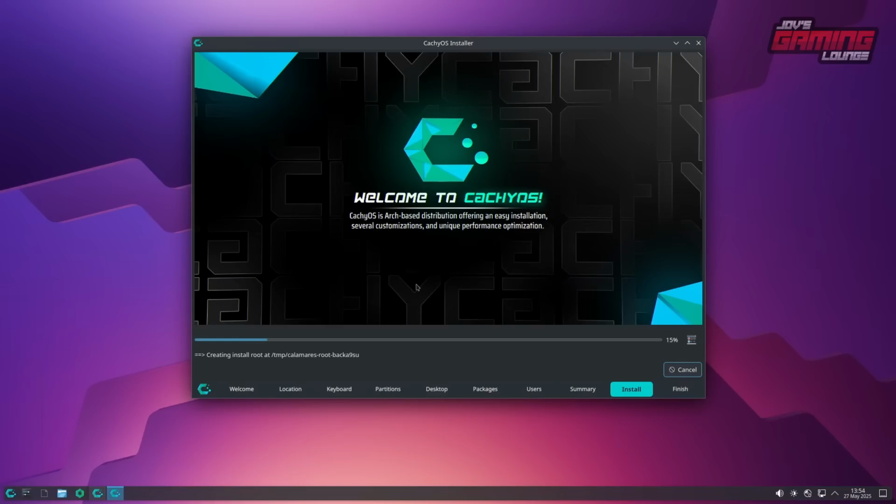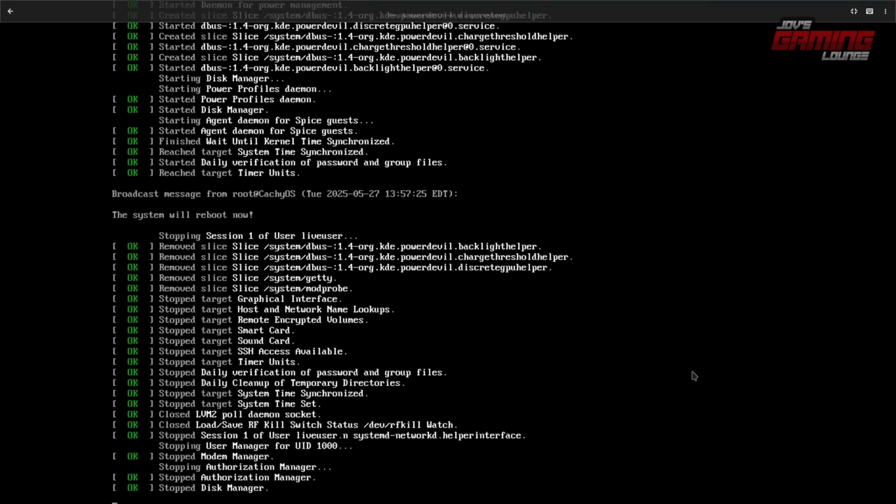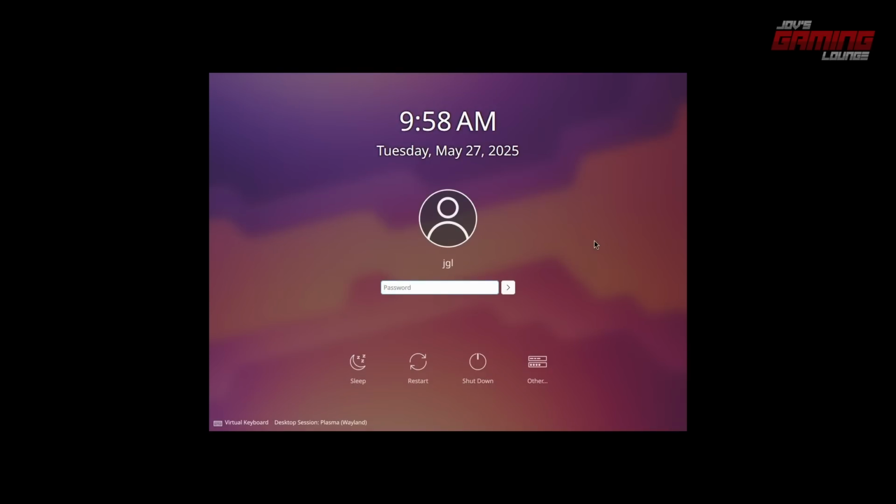One thing to note is that if you are connected to the internet, all of the updates are being made through the installation. Now that the installation is complete, what we're going to do is click on this box in the middle that's going to let us restart. Once we hit done, it's going to restart the system for us. All right, let's go ahead and sign in after our restart.